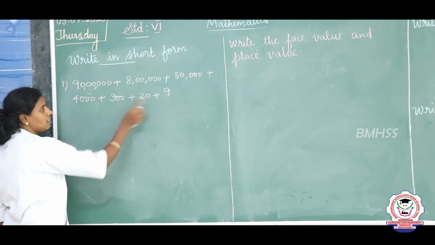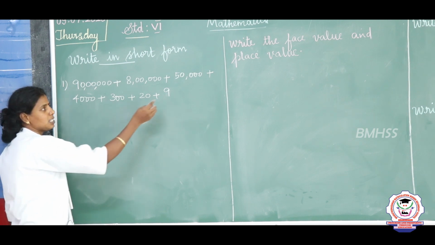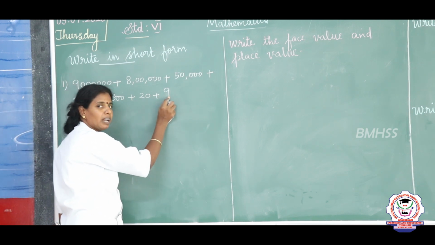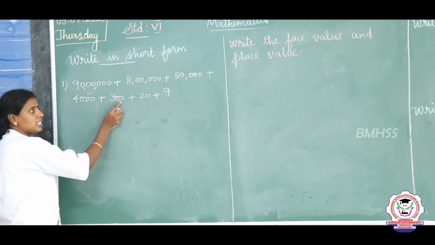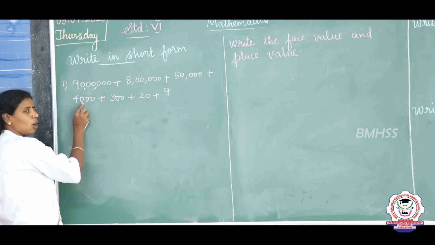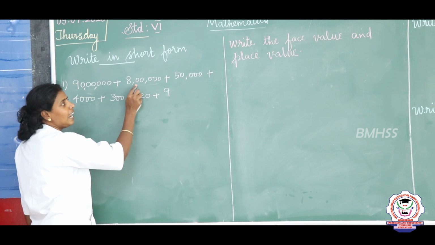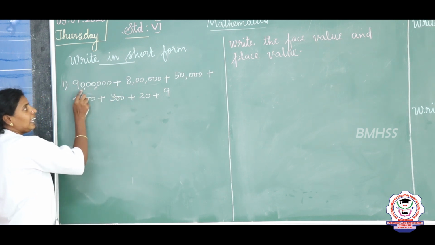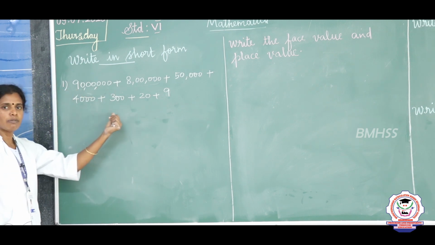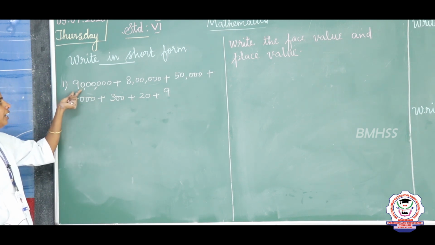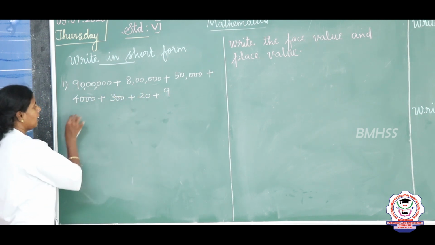So, before writing the answer, first we are going to check all the place values from the right side of the number, that is from ones place. So, the single digit number is in the ones place 9, in tens place there should be 10, hundreds place 2 zeros, next to hundreds thousands consists 3 zeros, next 4 zeros, 10,000s place, lakh 5 zeros, and then 10 lakh is 6 zeros. So, from 1s to till 10 lakhs place, all the place value is given in this question. So, we are going to write 90 lakh plus 8 lakh is 98 lakh.